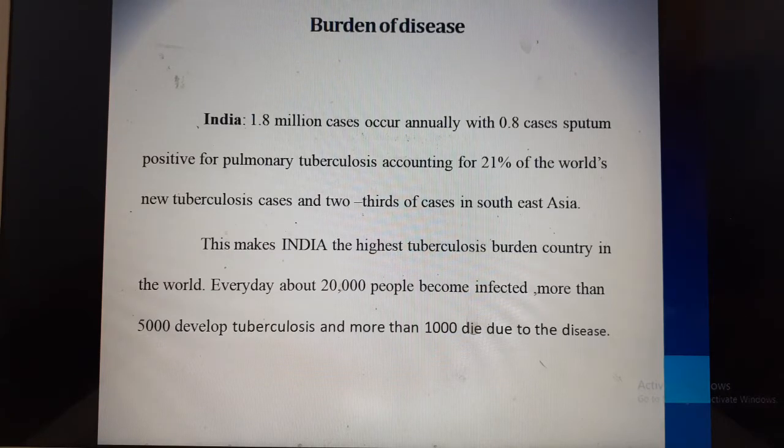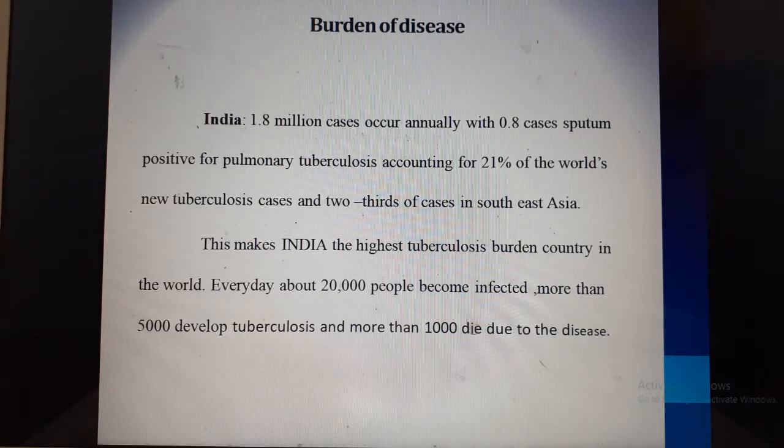Now the burden of the disease, if you see in India, around 1.8 million cases occur annually, with 0.8 million cases sputum positive for pulmonary tuberculosis. India accounts for around 21% of new tuberculosis cases, and 2/3 of the cases occur in Southeast Asia. Therefore, India is one of the highest tuberculosis burden countries in the world.